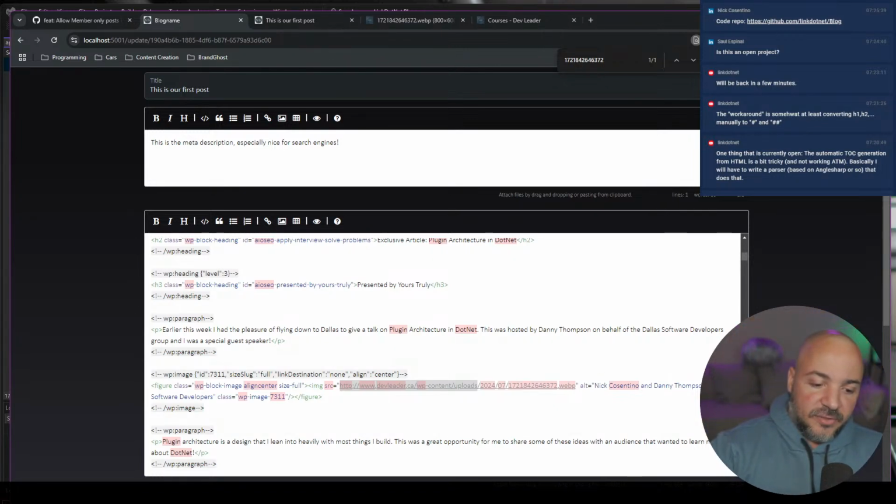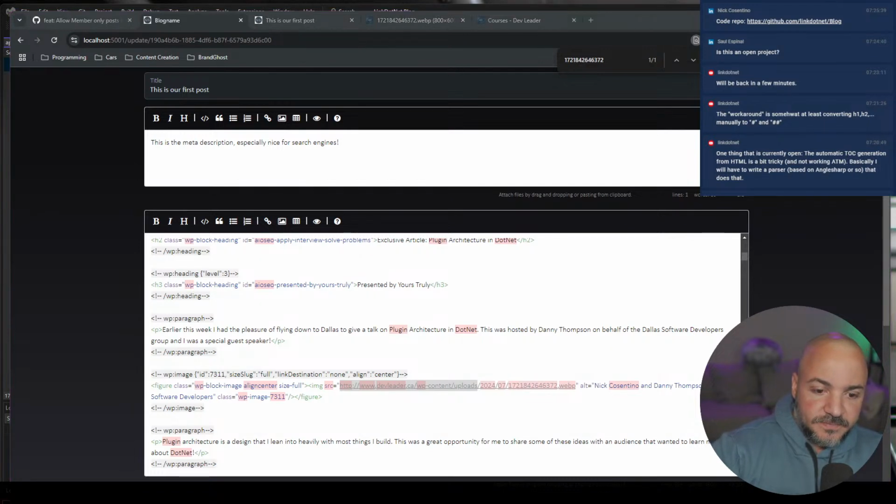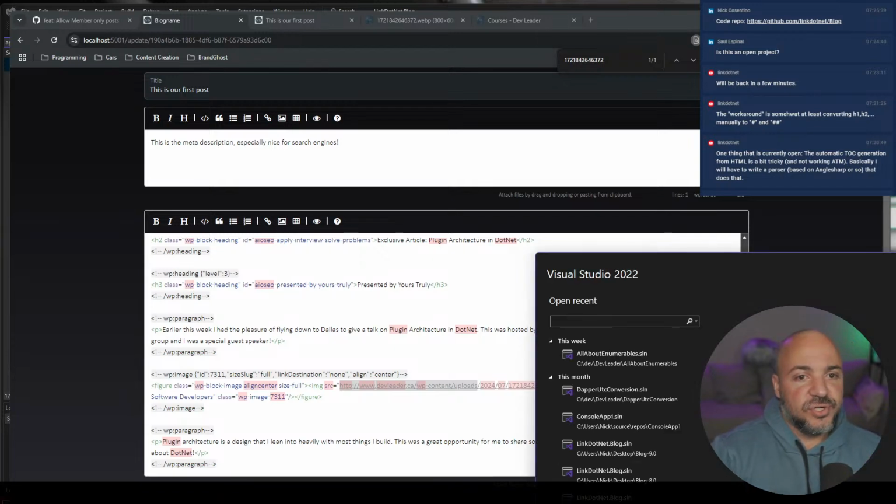So I'm going to get another instance of Visual Studio open up. This will be the start of the conversion tool that'll get built.